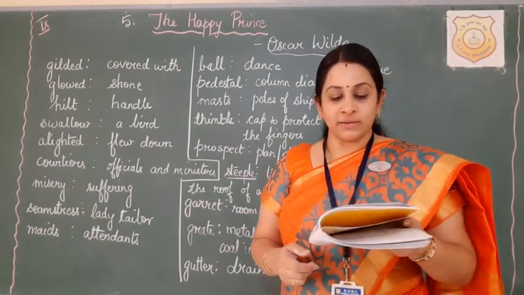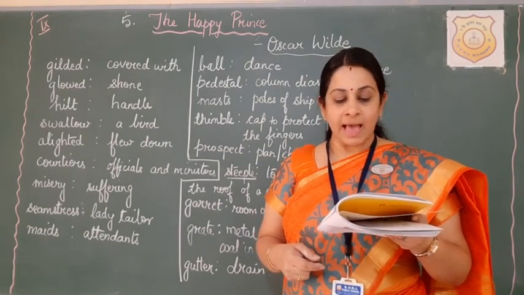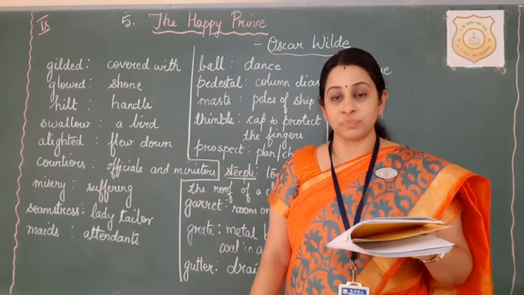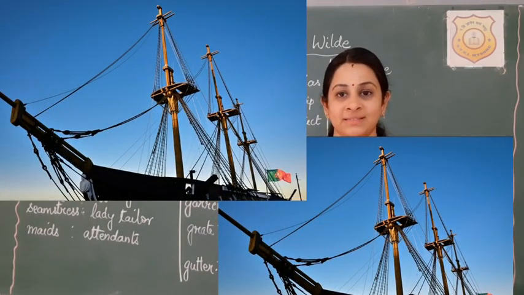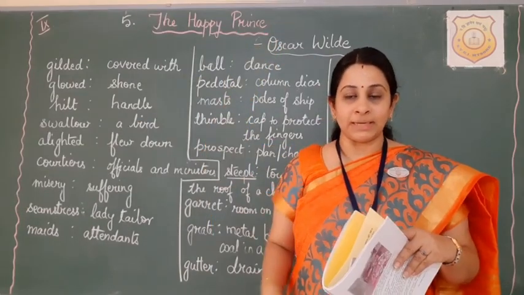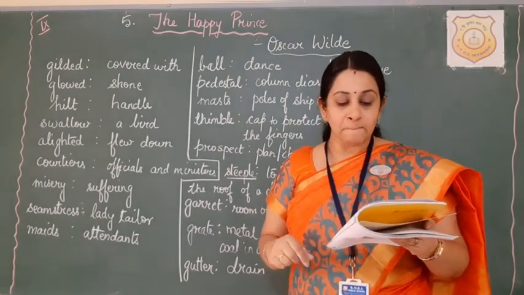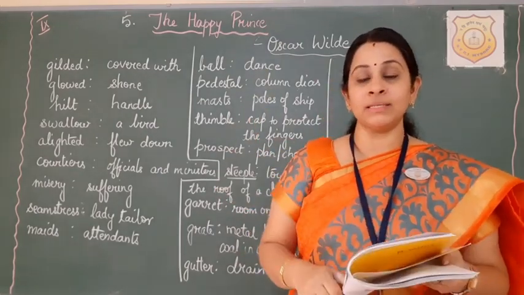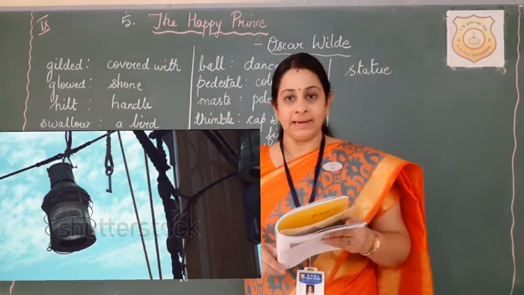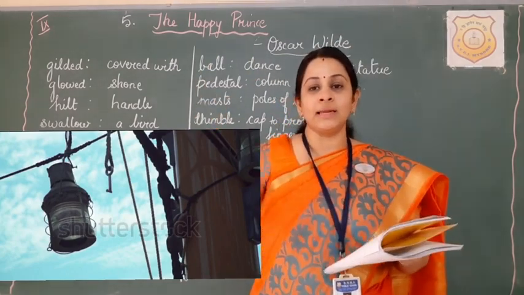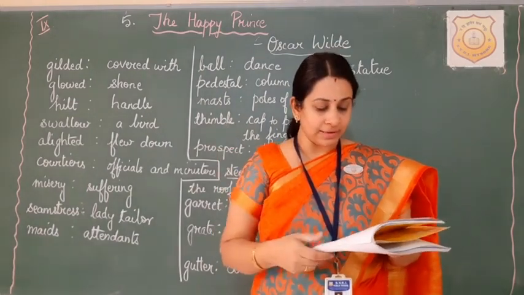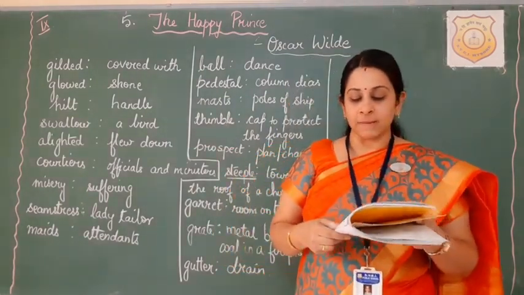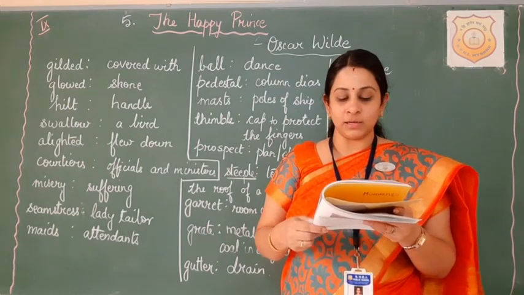He passed over the river and saw the lanterns hanging on the masts of the ships. So on the ships you will see some pillars, some poles, wooden poles or metal poles. Those are called the masts. What was hanging from the masts? It is the lantern. So lantern is the lamp which is used in the olden times to give light. At last he came to the poor woman's house and looked in.